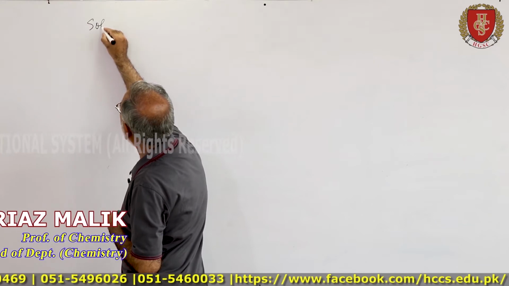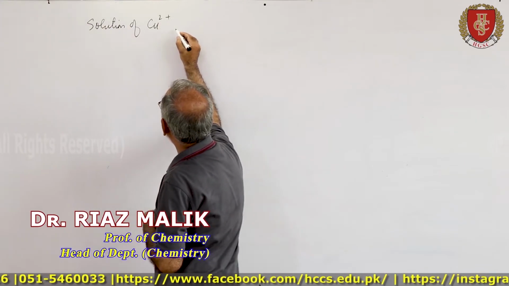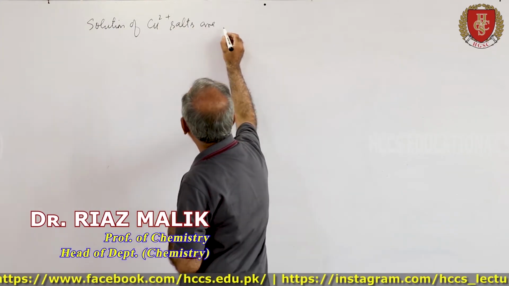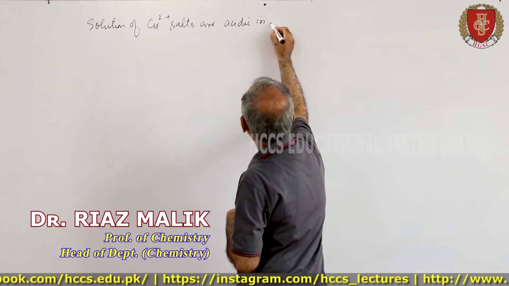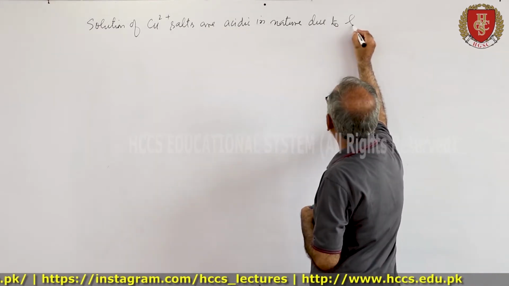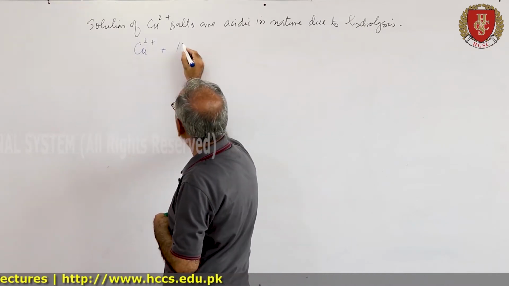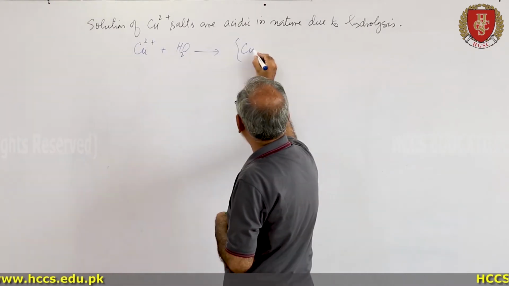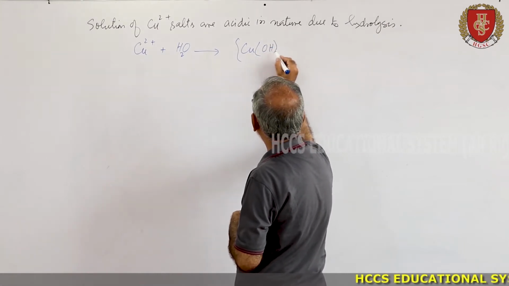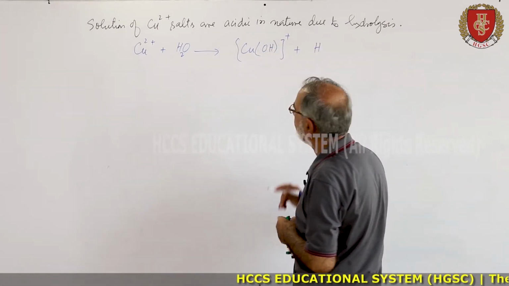That is, solutions of copper 2+ salts are acidic in nature due to hydrolysis. Now, Cu2+ plus water gives CuOH+ plus hydrogen.